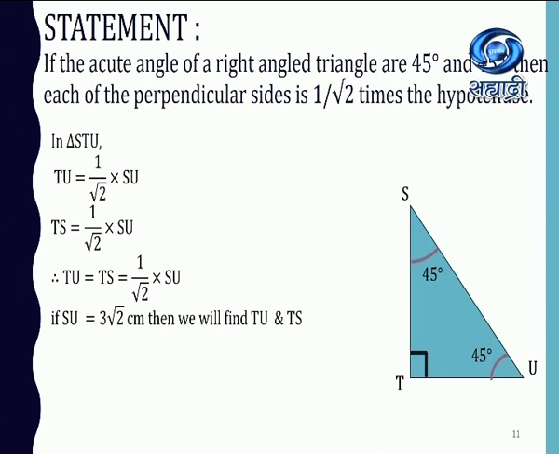So suppose SU is 3 root 2 centimeters, and you have to find out TU and TS, then we just apply the formula and you will get it in this manner. TU is equal to 1 upon root 2 into 3 root 2, root 2 will get cancelled, and the answer will be 3 centimeters. So the side opposite to 30 degrees is half of the hypotenuse, the side opposite to 60 degrees is root 3 upon 2 times the hypotenuse, and in case of 45 degrees, both the sides opposite are 1 upon root 2 times the hypotenuse. This you should remember.